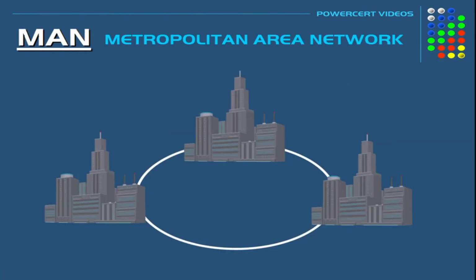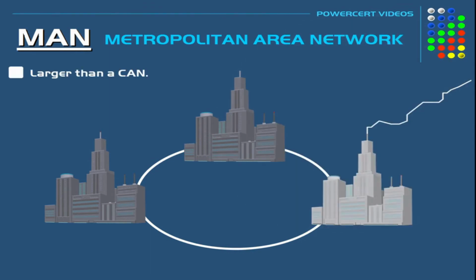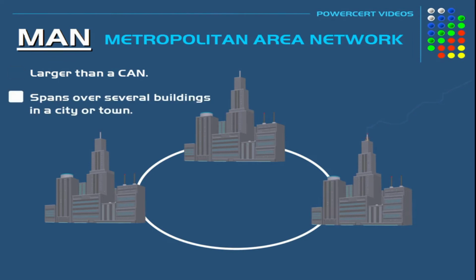The next network type is MAN. MAN stands for Metropolitan Area Network. Metropolitan Area Network is larger than a CAN and spans several buildings in a city or town. Several buildings in a city or town are connected with each other with a high-speed network such as fiber optic cable.